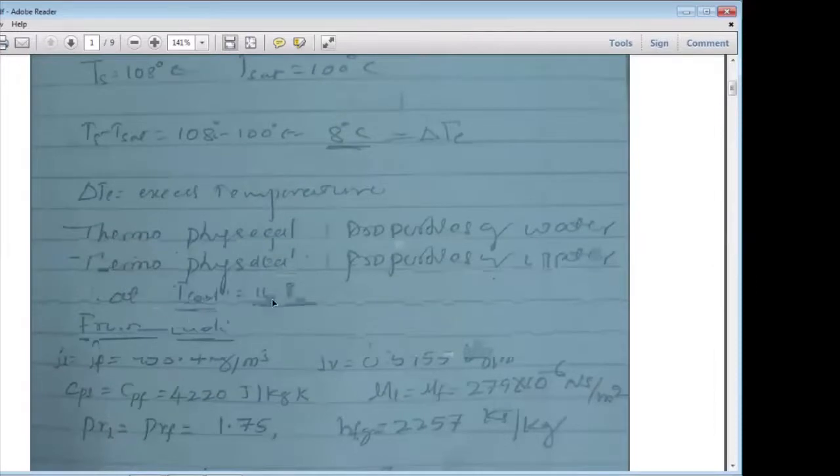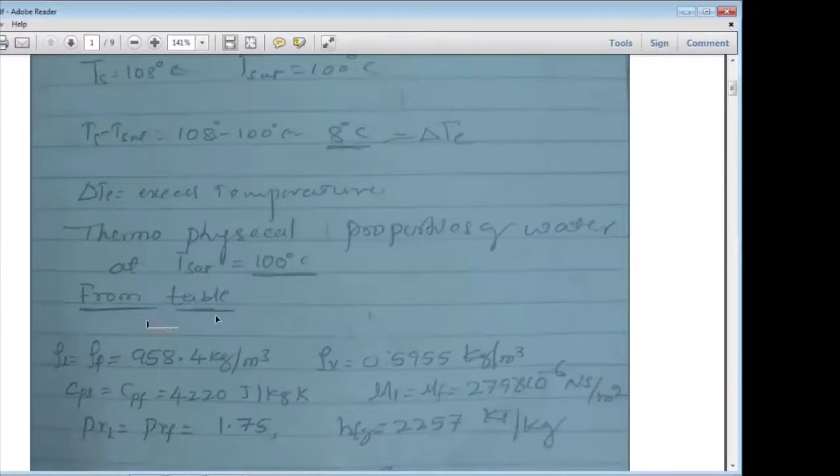From the table, that is the data handbook, you need to note down the properties of water at 100 degrees Celsius. What is the density of liquid? Rho L, which is equal to rho f, where f means fluid and liquid is also a fluid. Rho L is equal to rho f, which is 958.4 kg per meter cube.